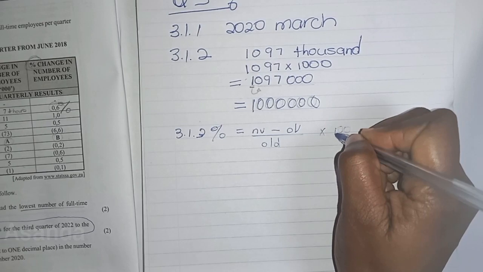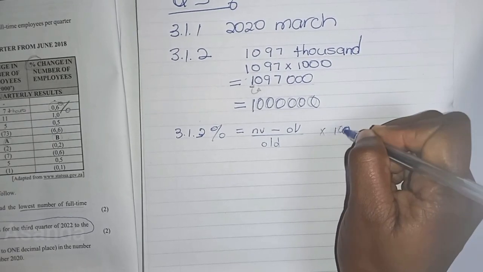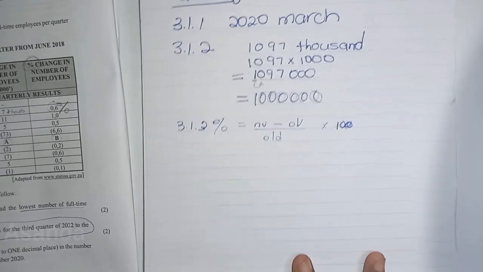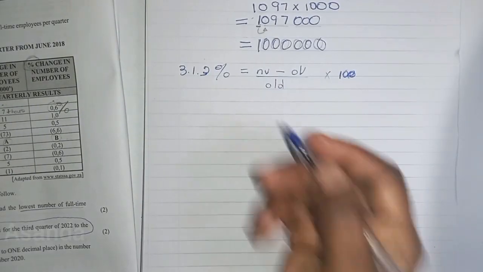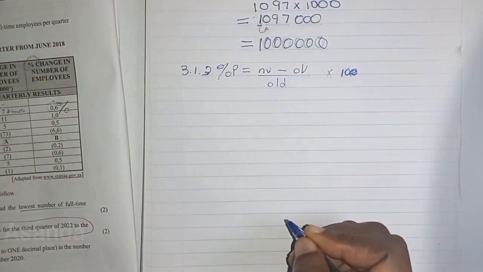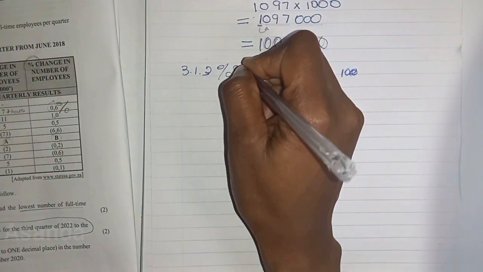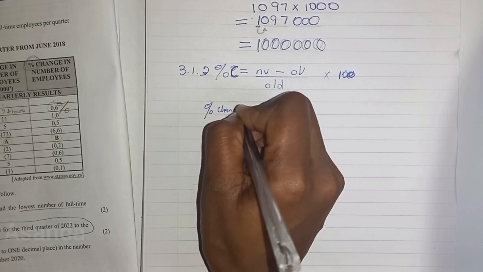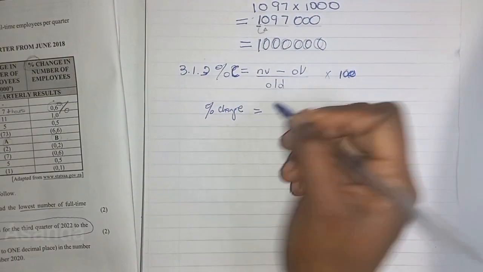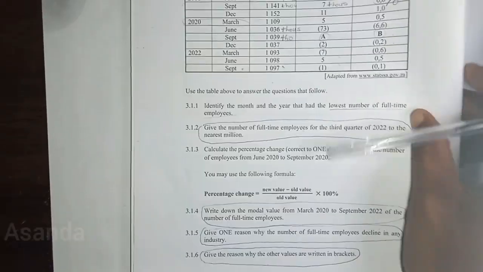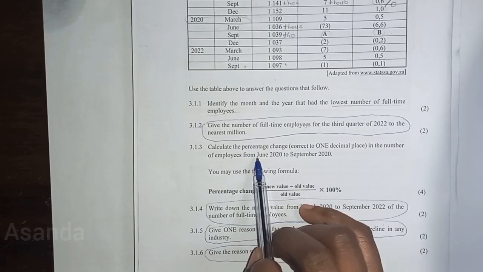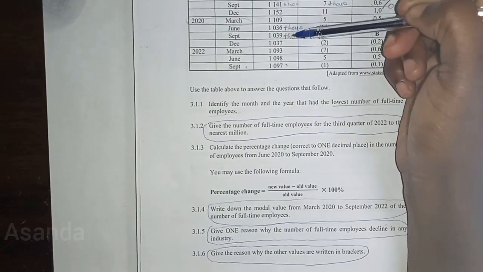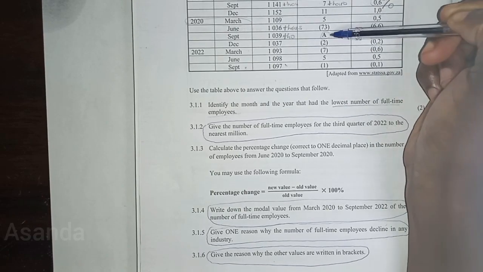I always copy the formula first. Okay, so I'm writing percentage change. So my percentage change is equal to, what is the new value? Right, so they said between June 2020 and September 2020. So June is going to be the old one and September is going to be the new one, right?